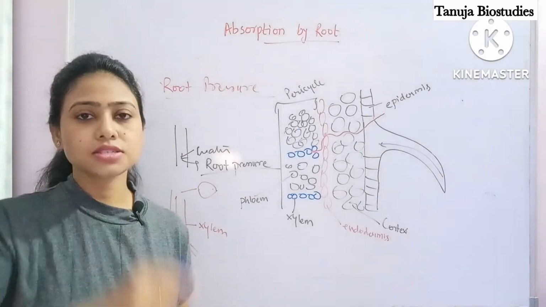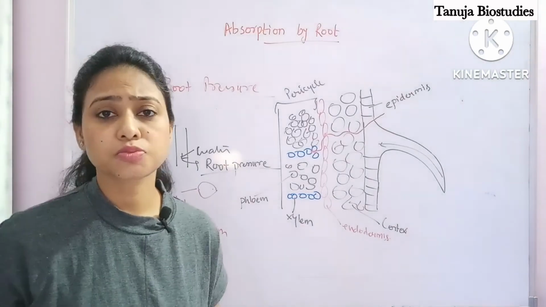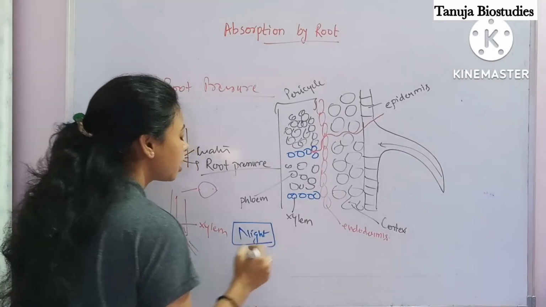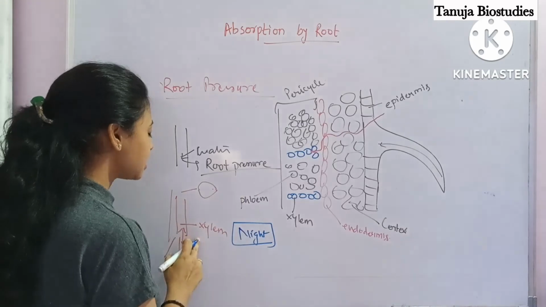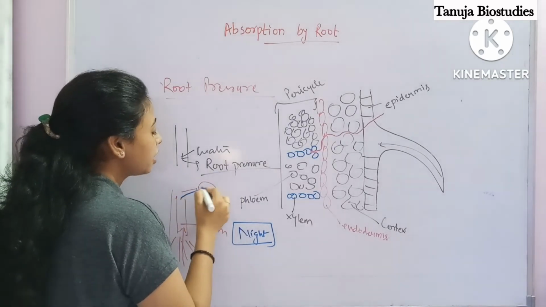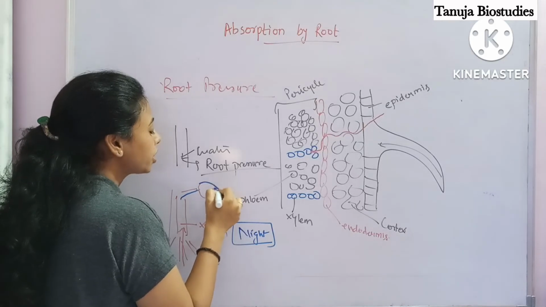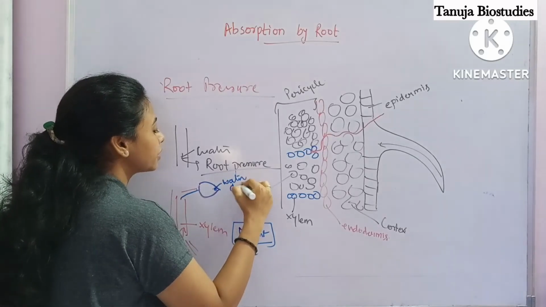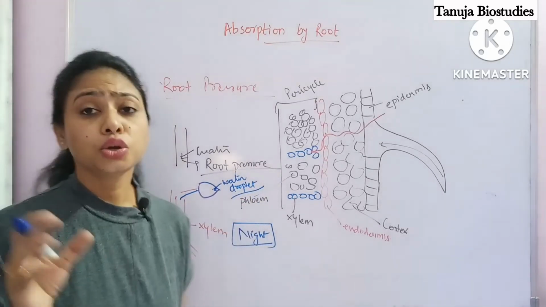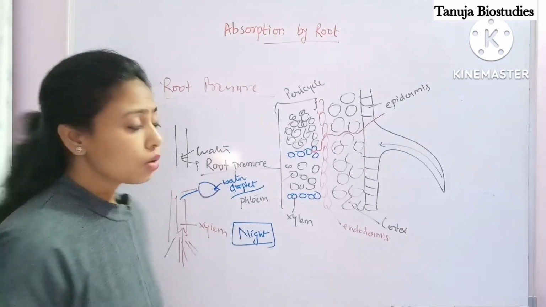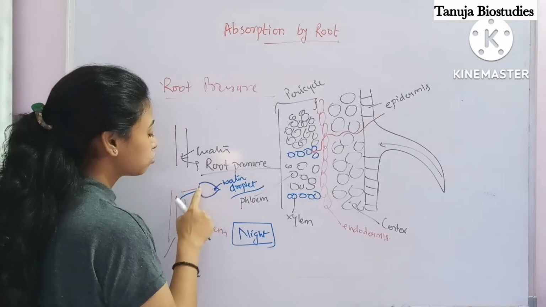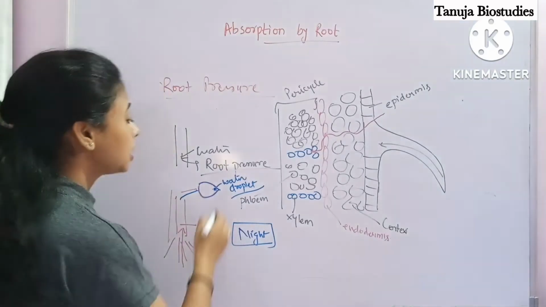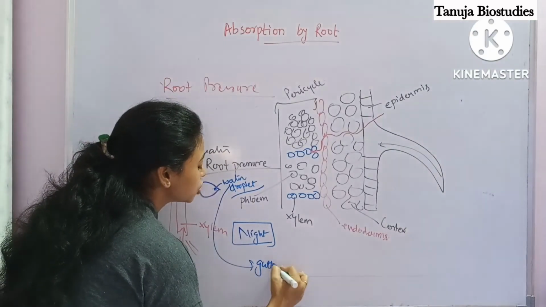For long distance transport, root pressure alone is not responsible. But at night time, because water is continuously coming inside the root and the xylem, the water comes up to the leaf and at the tips of the leaf water is lost in the form of water droplets. Due to the excessive pressure that needs to be released, water is lost through the margin or the tip of the leaf in the form of water droplets, and this phenomenon is known as guttation.